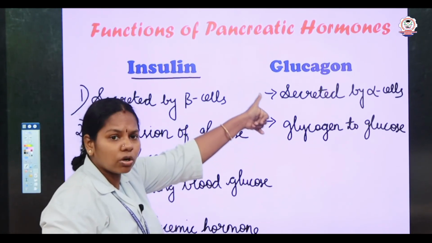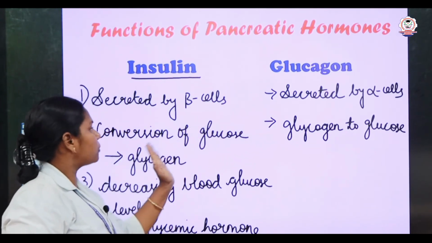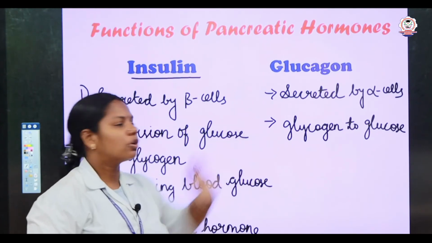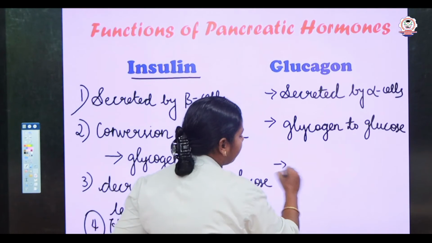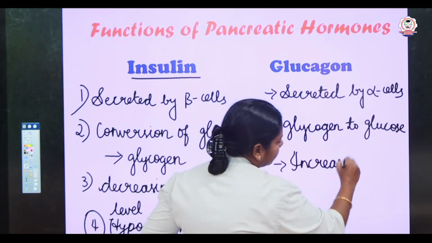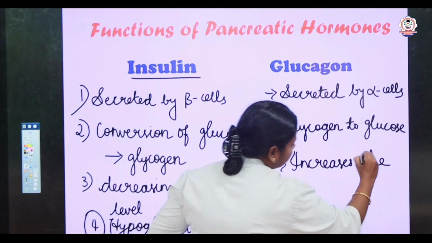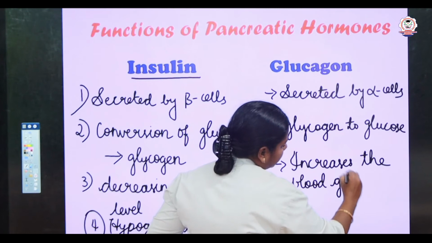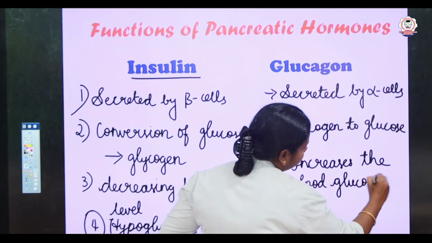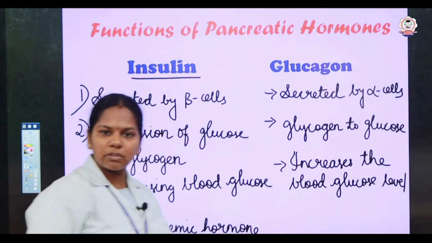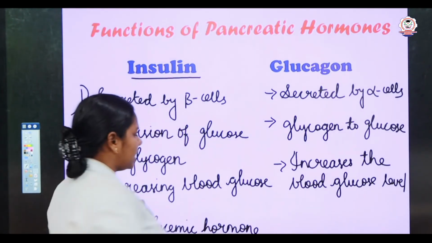So, here the glucagon works opposite to that of the insulin. Here it converts glycogen to glucose. So, automatically what happens? It increases the blood glucose level. Hence this glucagon is responsible for the increase in blood glucose level.